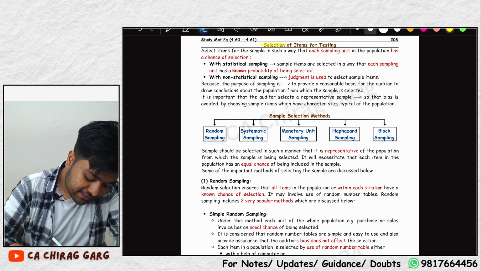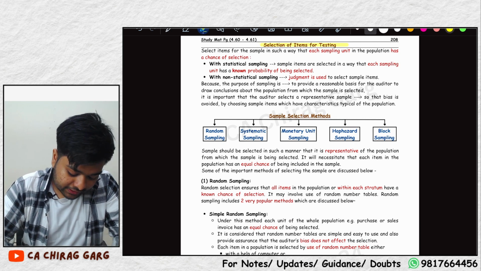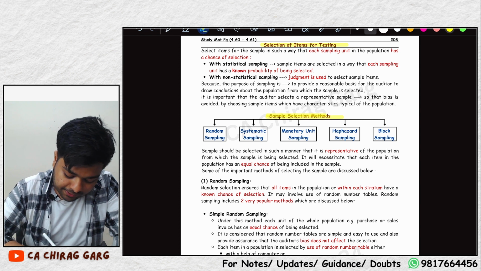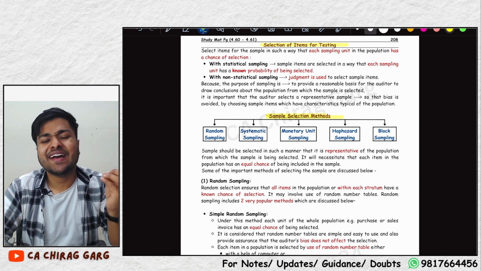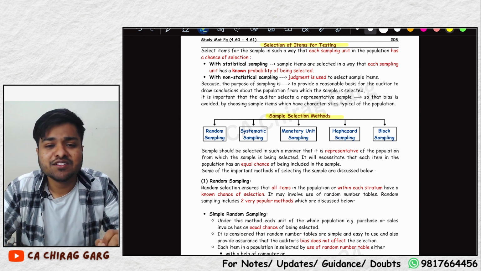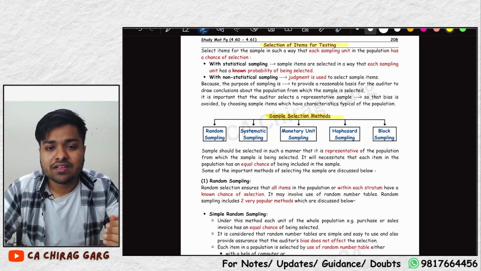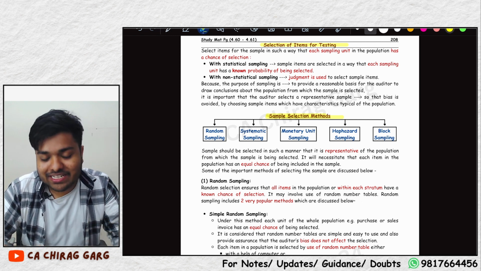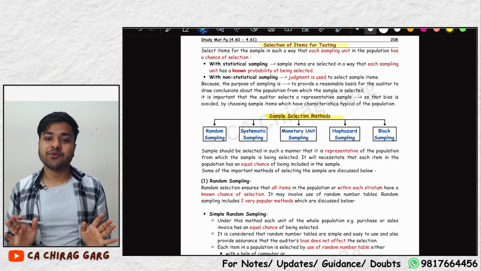Next topic is selection of items for testing. Here we have sample selection methods, and a lot of students find these so confusing, so difficult. Finally, this confusion is going to go away. That is my promise to you.